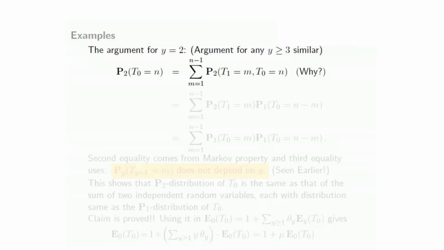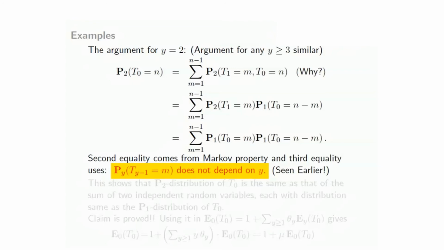So let's see, P_2 probability that T0 equals n. First of all, by the Markov property you can write it this way. In order to come to 0 starting from 2 in n many steps, you have to come to 1 first starting from 2 in some m many steps, m less than or equal to n minus 1, and then you have to go to 0 in the remaining steps.